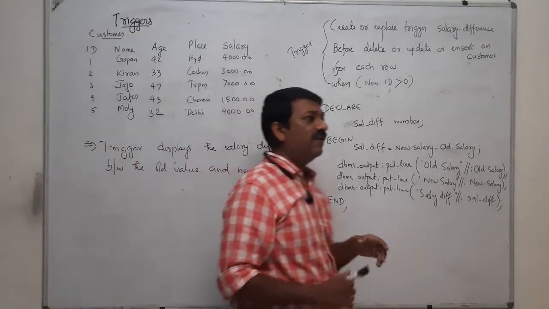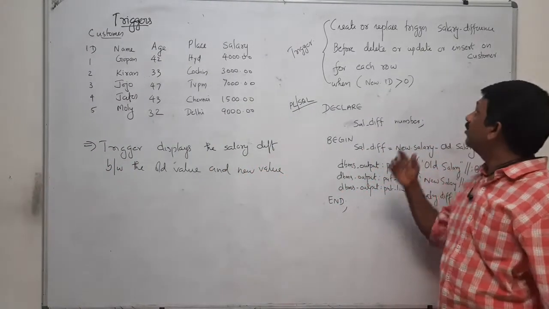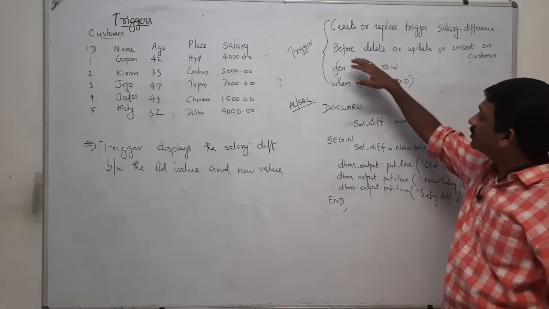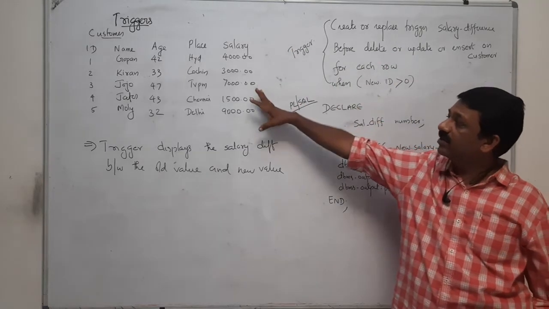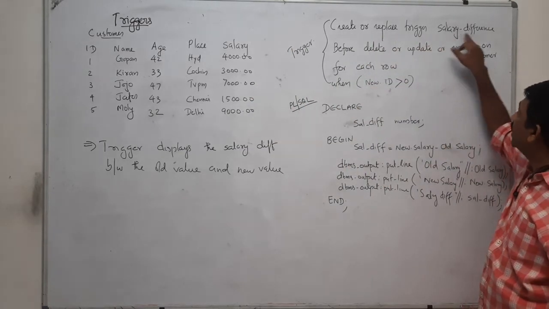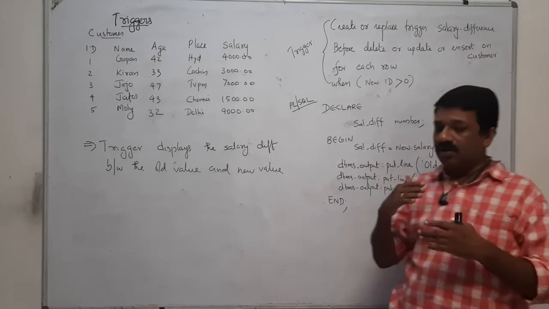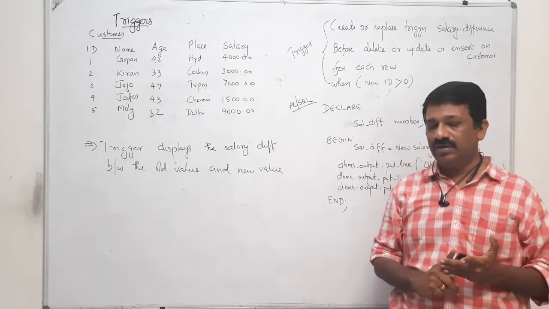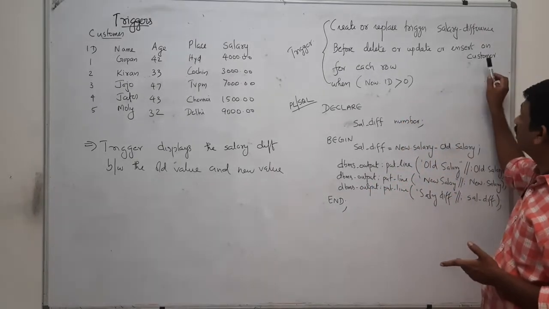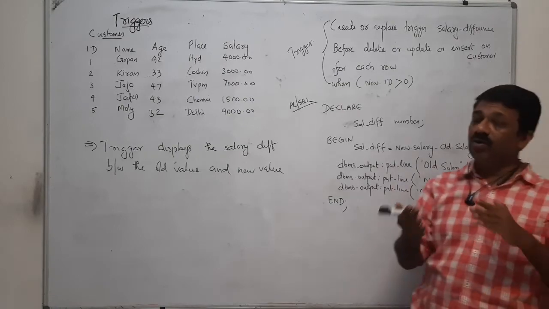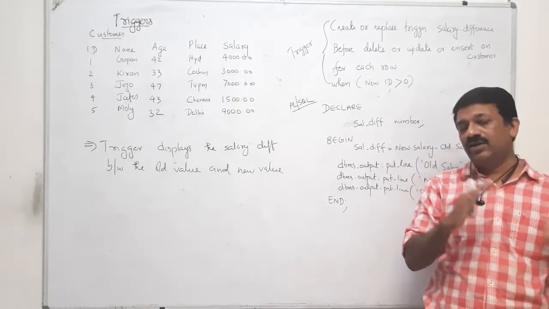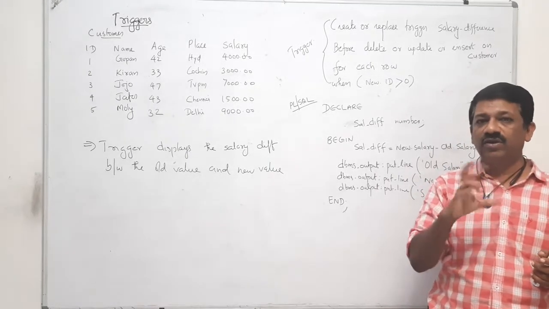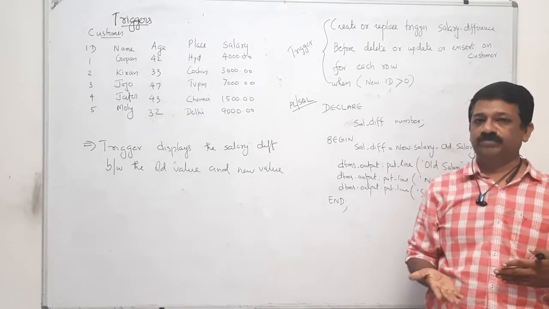Whenever you insert, update or delete a tuple in this customer table, it will calculate the old value and new value of the salary, and the difference between them will be printed.